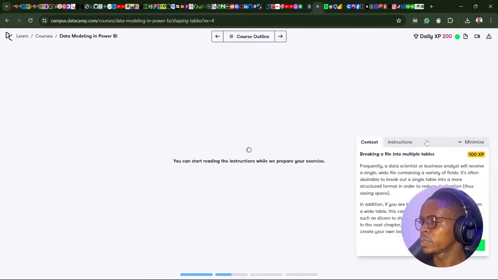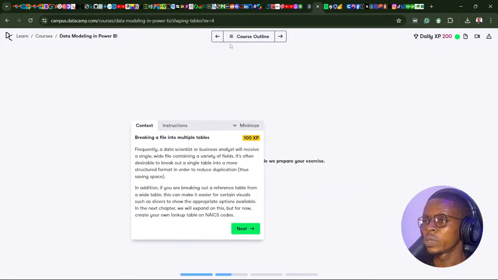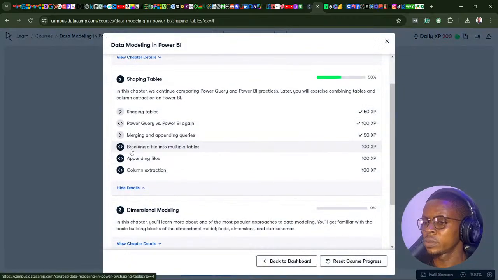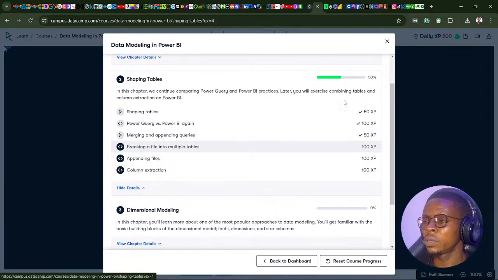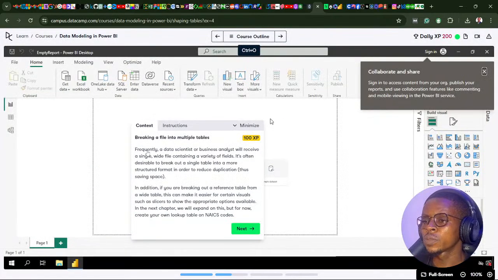Cool, that was it. So let's practice what we've learned so far. We have three challenges to do: breaking a file into multiple tables, appending files, and column extraction. So the first one says breaking a file into multiple tables.